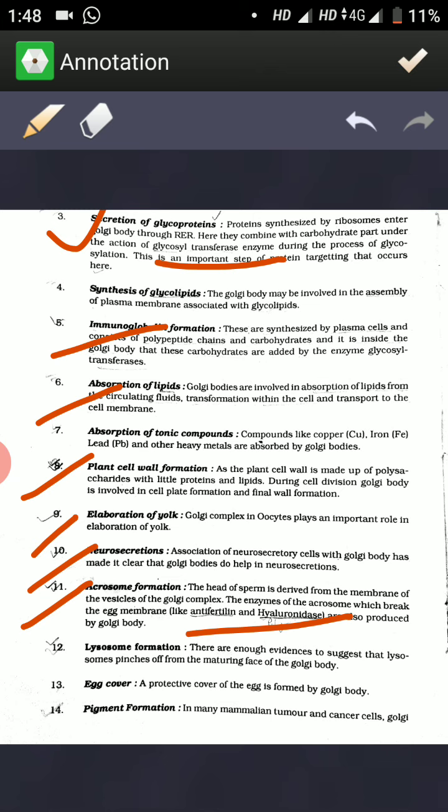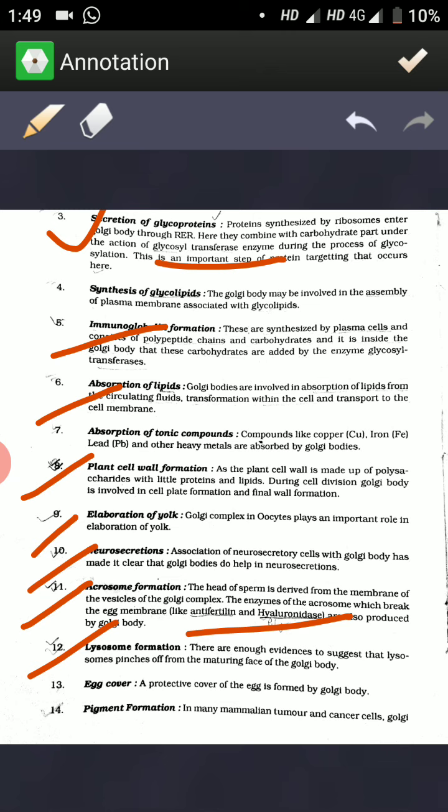Lysosome formation also takes place with the help of the Golgi complex. There is enough evidence to suggest that lysosomes pinch off from the maturing phase of the Golgi body. The egg cover, that is a protective cover of the egg, is also formed by the Golgi complex.